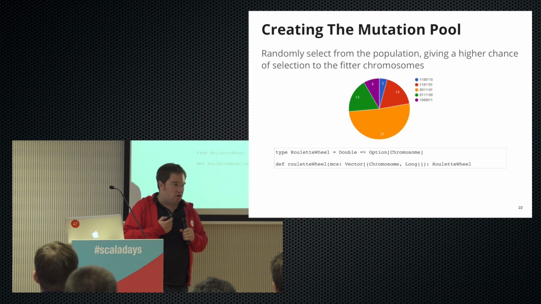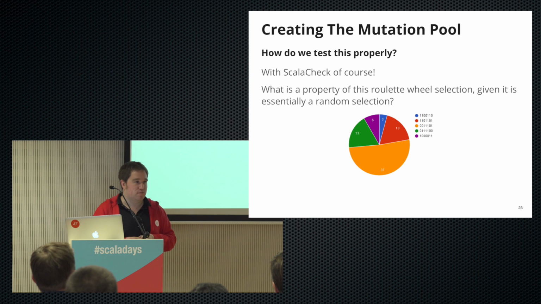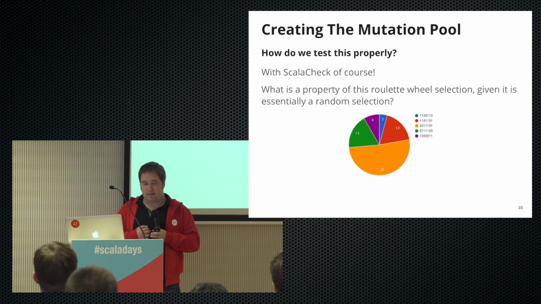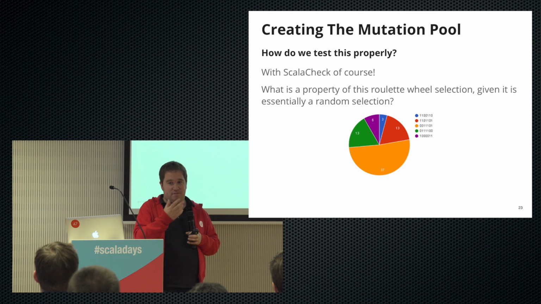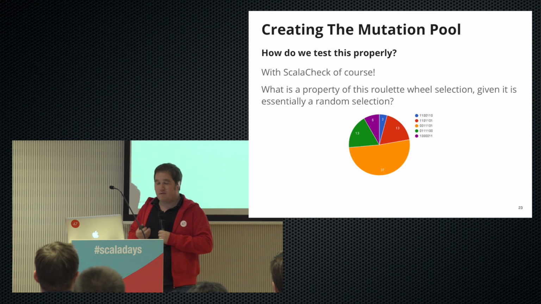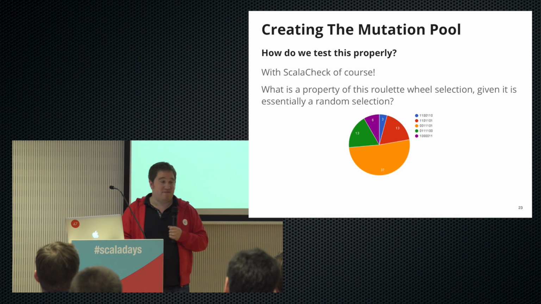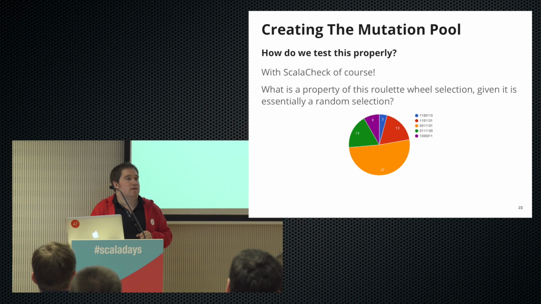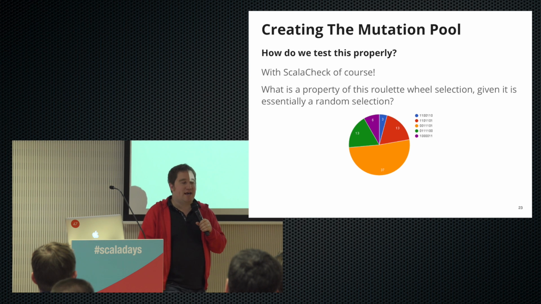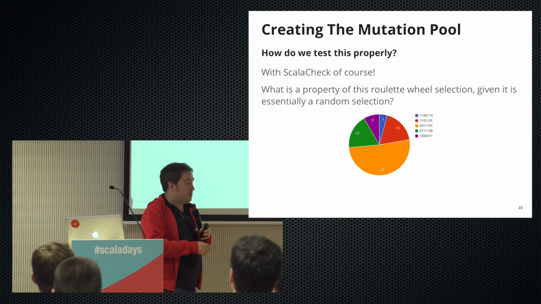Okay, but being all the diligent professional programmers that we are, we want to make sure that we're testing this properly, because what we're dealing with here is a very random situation. We're dealing with random things that have been generated randomly, and we want to pick from this pool at random. And so the best thing to work with something random is to use even more randomness. Are people familiar with ScalaCheck? Are people not? Okay, I don't want to get too sidetracked by what ScalaCheck is, because I could speak about that for hours, and I often do.